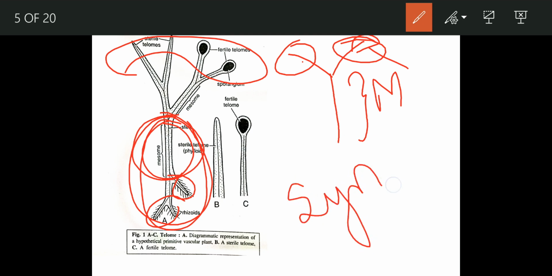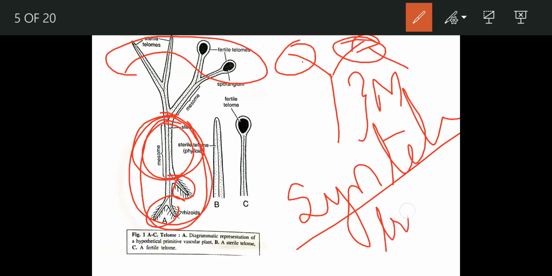Syn means group, so we have syntelome. Another term that we have used is telome trusse. Trusse means group, like a truss of the army, a bunch of army. A syntelome made of sterile telomes is called a phylloid trusse.